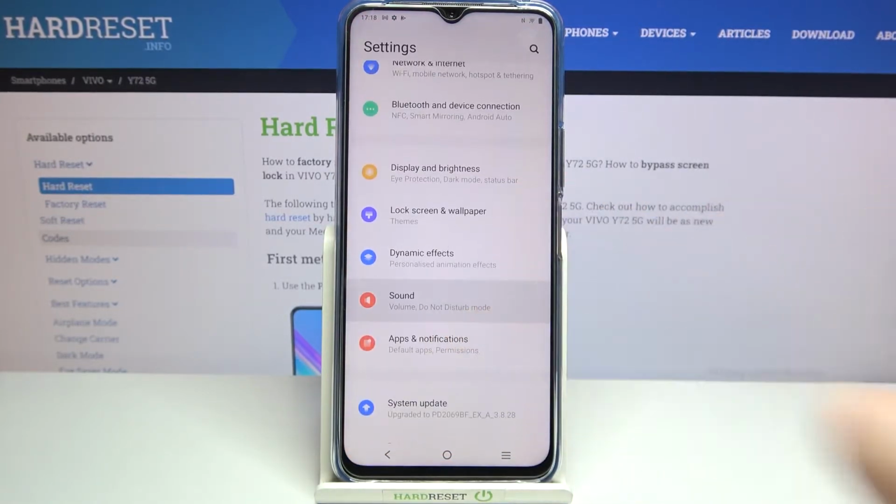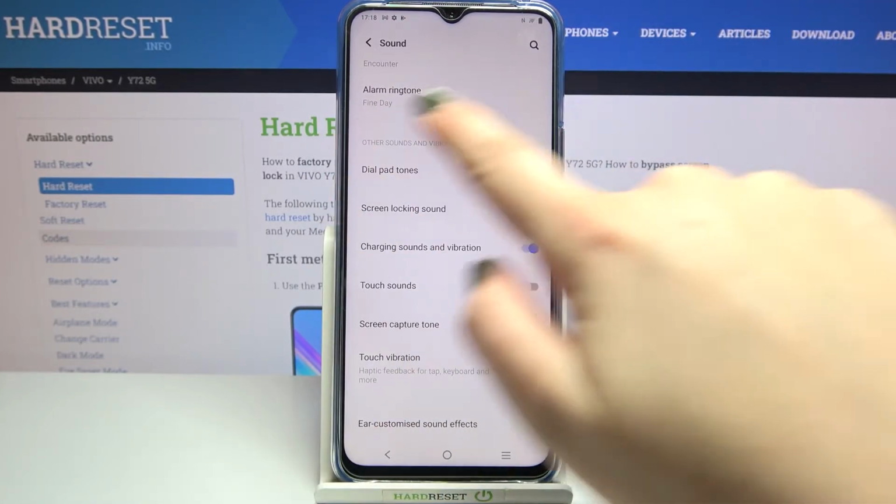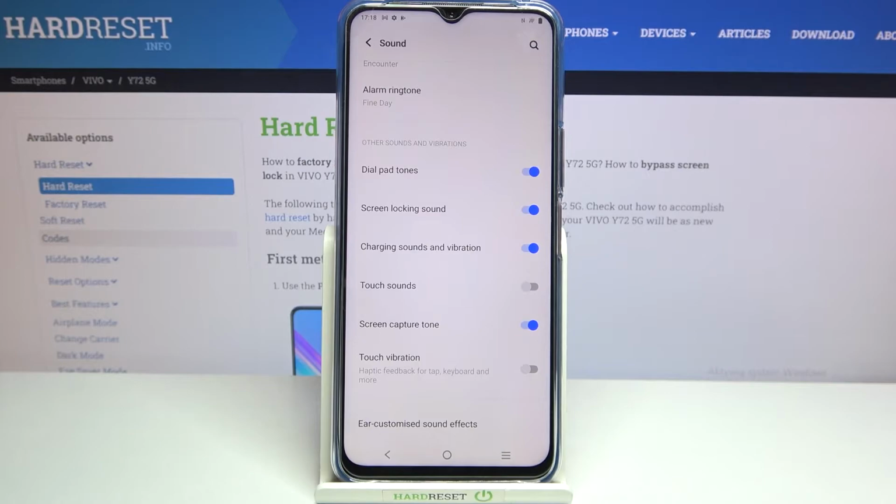Here we have to tap on sound. Now let's scroll down to the very bottom, and as you can see in the other sounds and vibrations section, on the very first position we've got dial pad tones. Right now they are active, so you are able to hear the characteristic sound after tapping on the particular number.